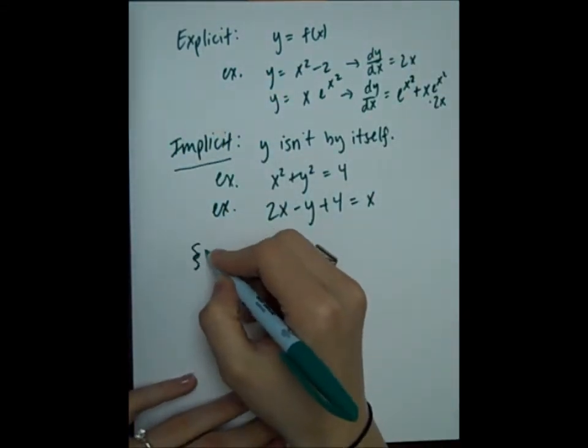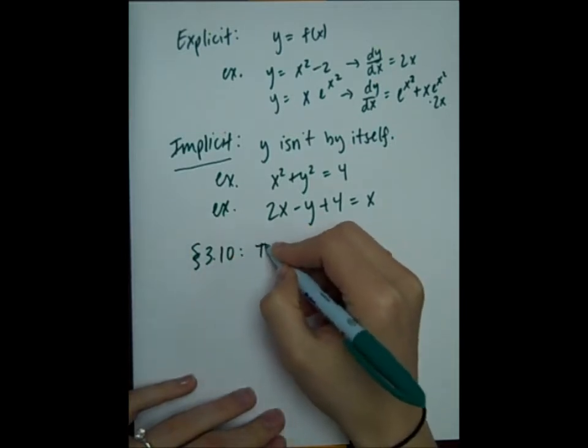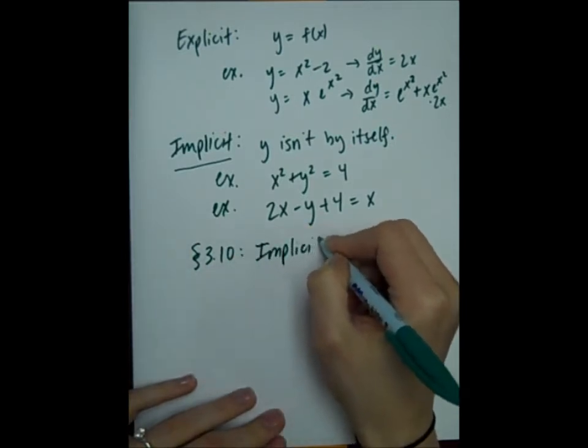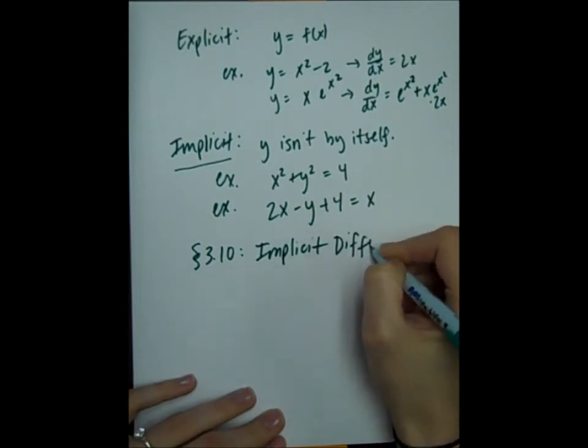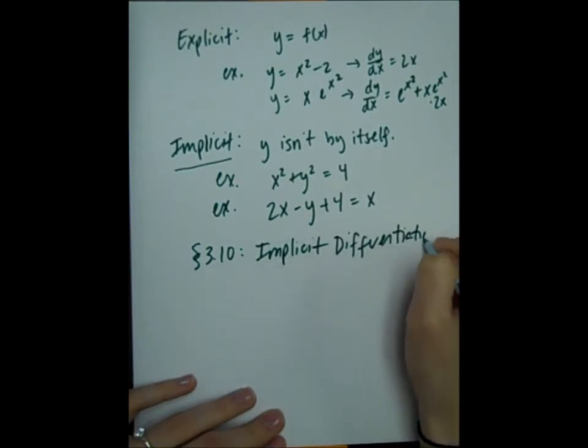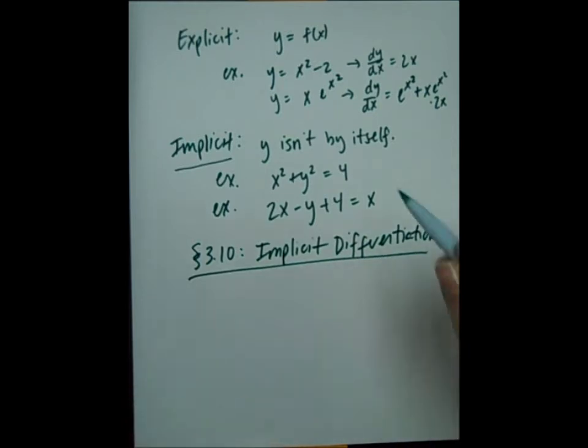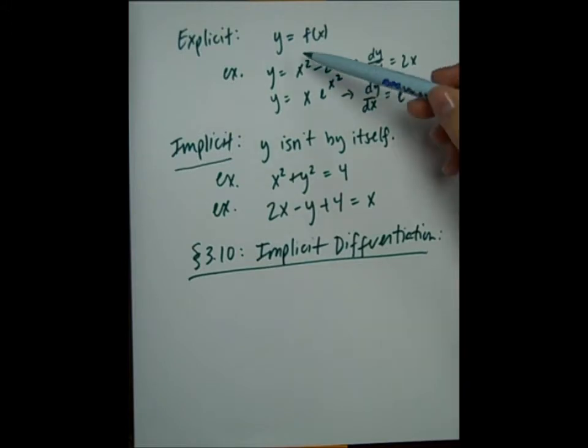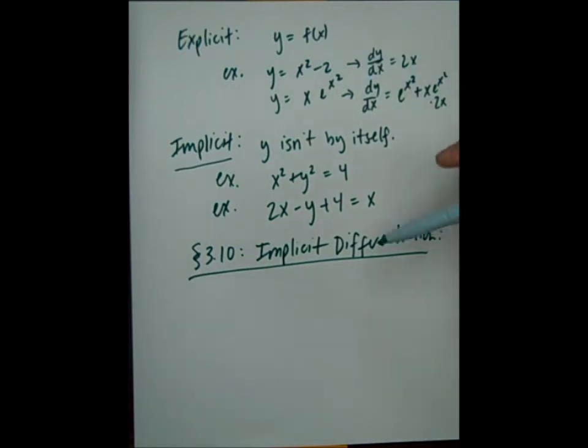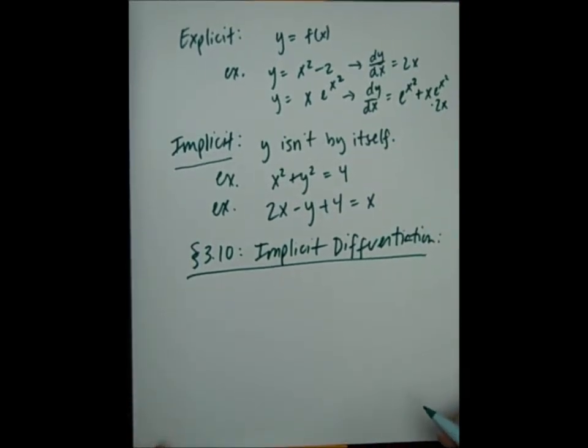So what we're doing in this section is how to take the derivative of implicit functions. This is section 3.10, implicit differentiation. All the differentiation that we've done of explicit functions, where we had y equal to something, where y is by itself, we just took the derivative. But now we're going to have problems where y is not necessarily by itself, but we still need to find the derivative.